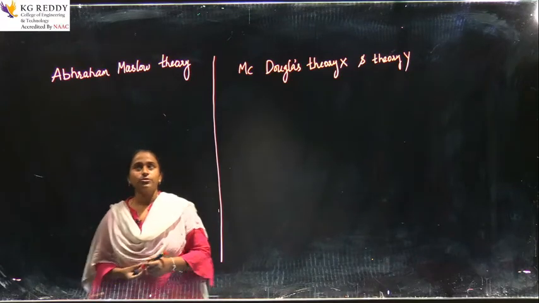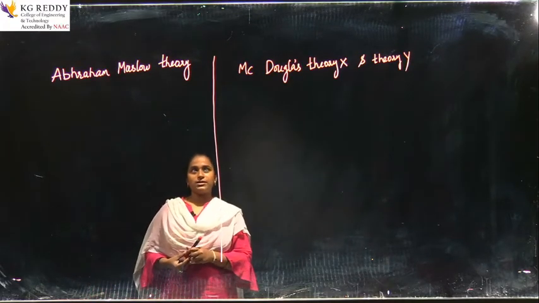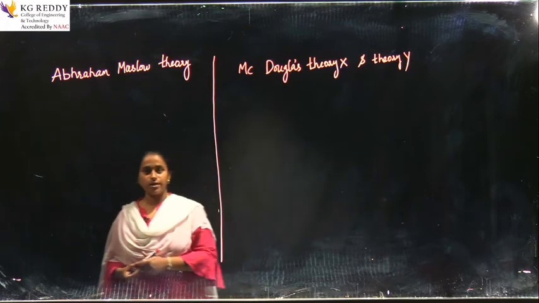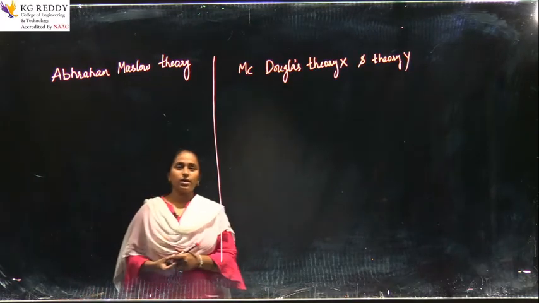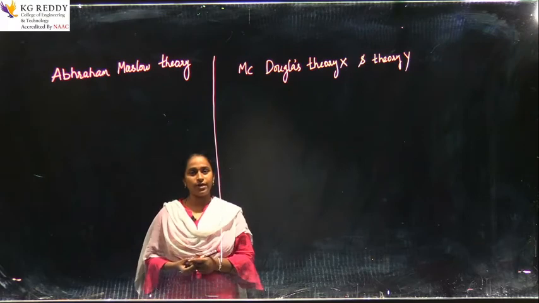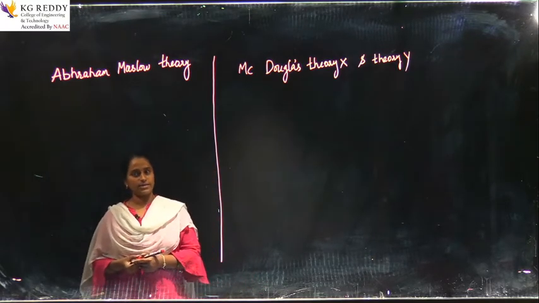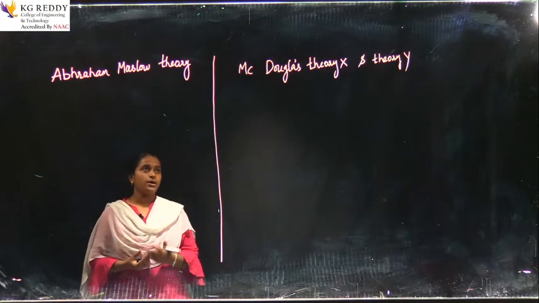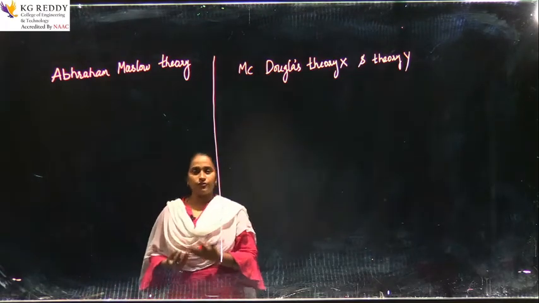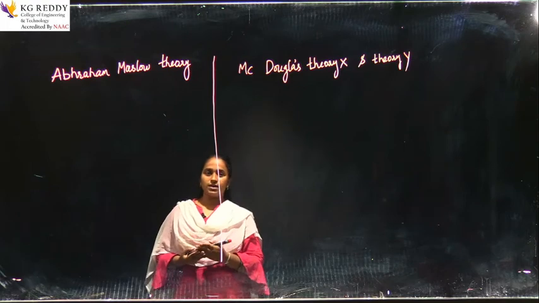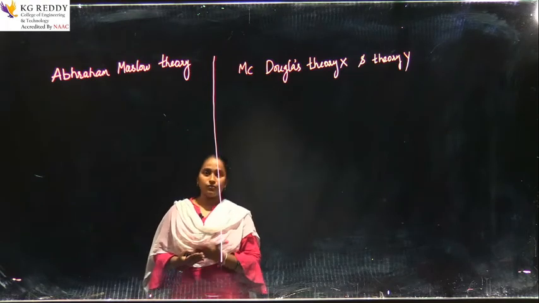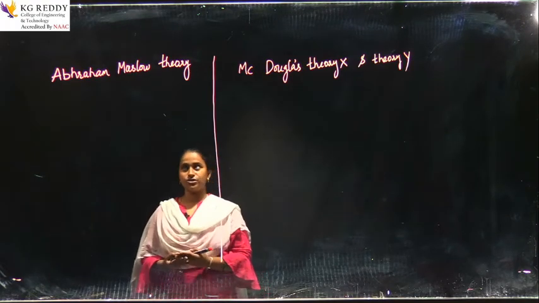Good morning. Today we will be seeing about Abraham Maslow's theory and McGregor's Theory X and Y. These two theories are very important for every engineer, whoever works anywhere, in any organization. Being an employee, we should know the basic differences and how these two theories are managed by every worker or every engineer.